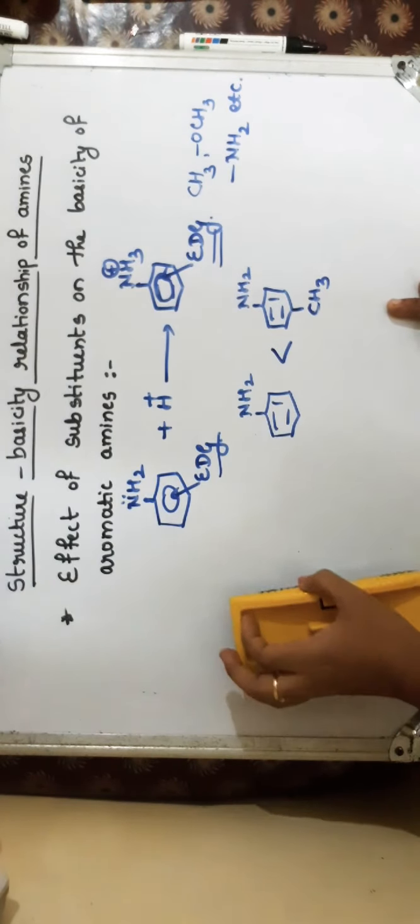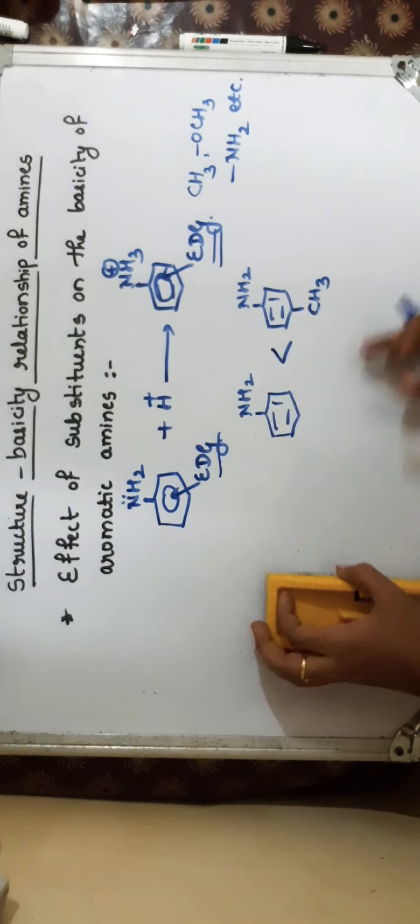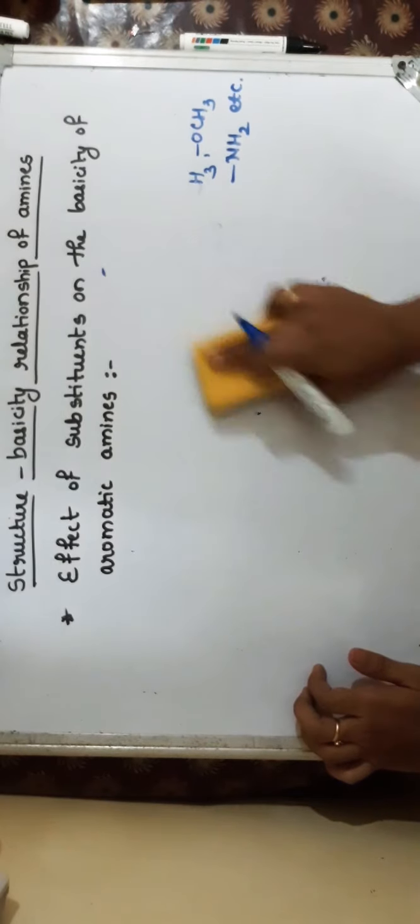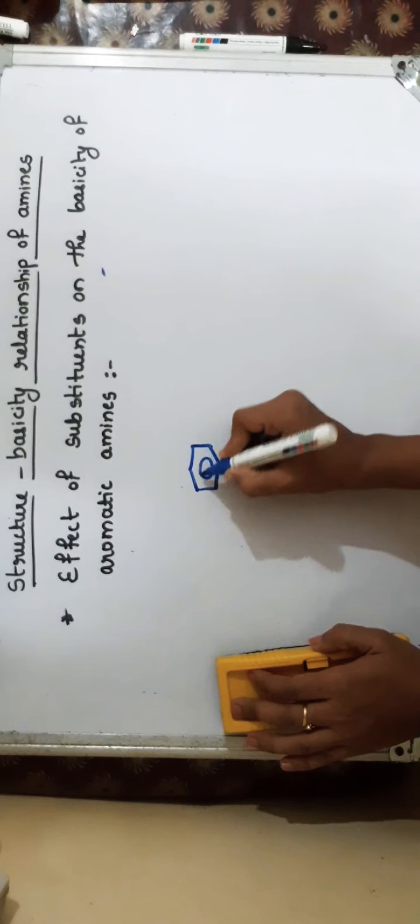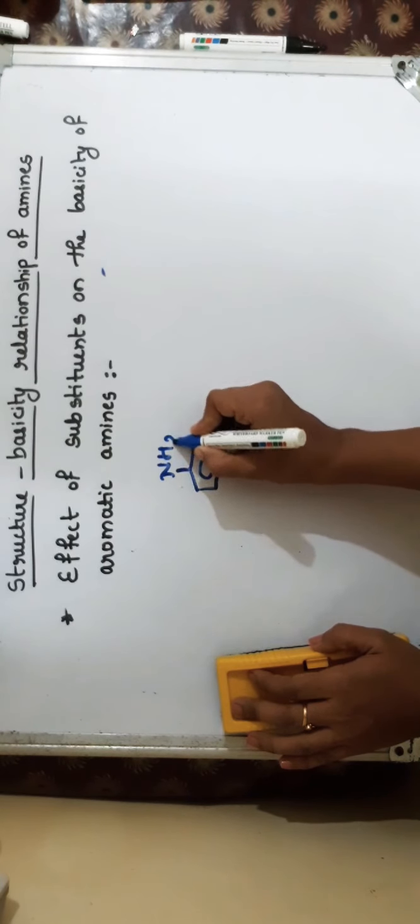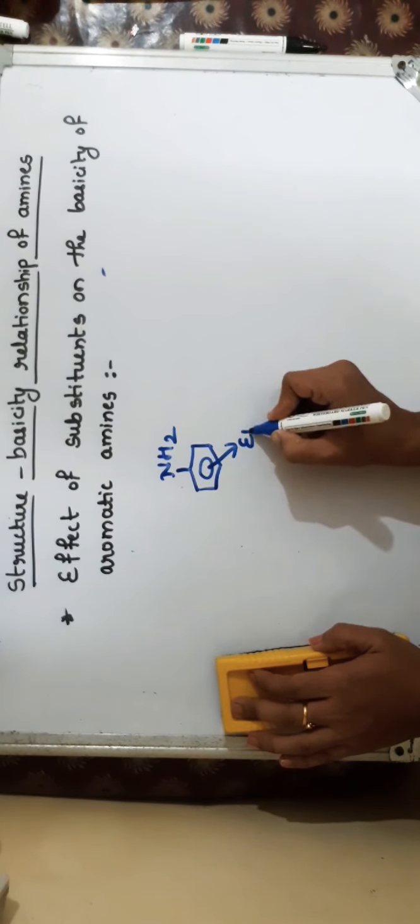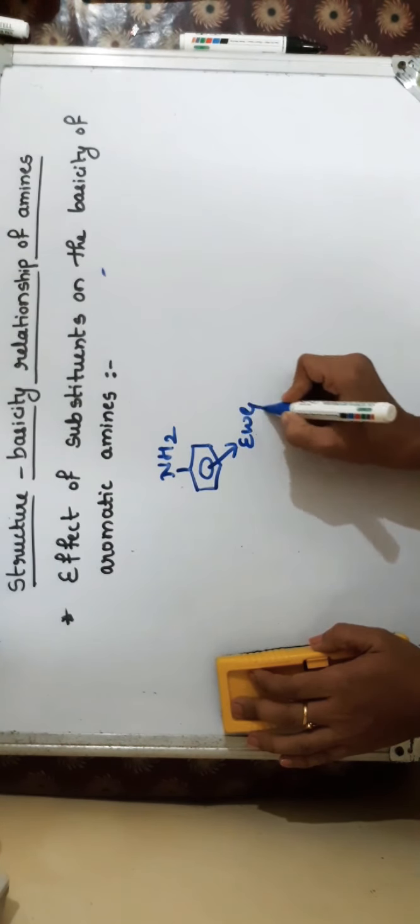Whereas if electron withdrawing groups are present, what happens? If an electron withdrawing group is present on the aniline, the electrons are dragged towards the electron withdrawing group. It is taking the electrons towards itself.